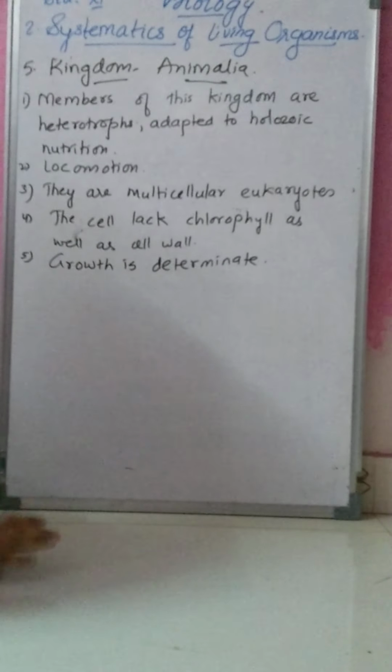Then these are multicellular eukaryotes. They are multicellular, they have many cells, and they are eukaryotes. Their nucleus is well organized, everything is well organized except that they lack chlorophyll in the cell. Then they do not have a cell wall. Organisms of kingdom Animalia do not possess a cell wall. Cell wall is absent here.